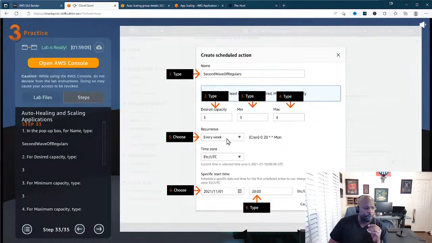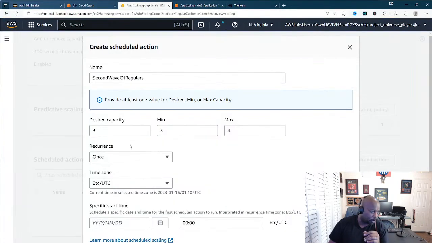And then we want this to reoccur every week. So we set up a cron job. Remember I told you guys earlier, you guys and gals, that you need to learn Linux, right? So you need to know, like, hey, this is the day of the week, this is the time frame, all that type of stuff. If you want to work in cloud computing, you definitely need to know that, right? All right, I digress. So we got every week right here.